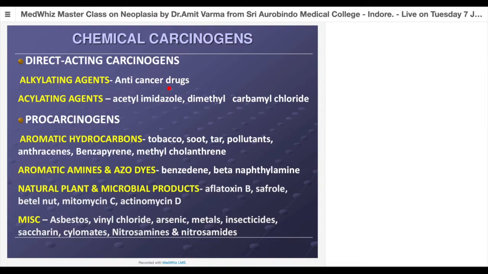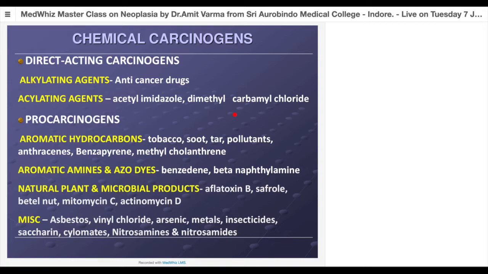And that's why, when you start treating a patient for lung cancer and give him chemotherapy for 2 years, after 5 years he comes with leukemia. And this leukemia is a result of a second kind of mutation induced by these cancer drugs. So why do they cause mutations? Ideally they are focused to kill the cells, right? But if the dose achieved is less, they may be in a position to cause mutation but not in a position to kill the cells. So the cell escapes killing but goes on acquiring mutations, and now it has converted into a new neoplastic cell. The second category is acylating agents like acetyl imidazole or dimethyl carbamyl chloride.